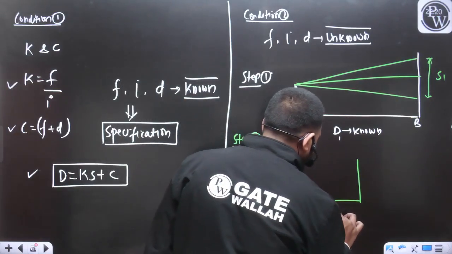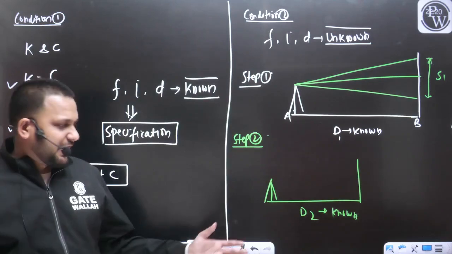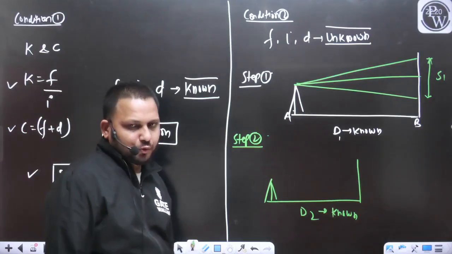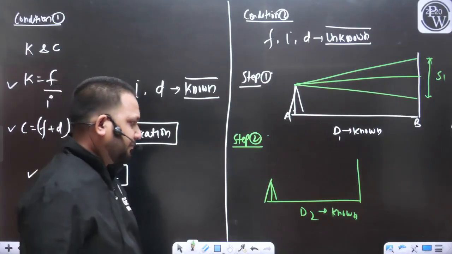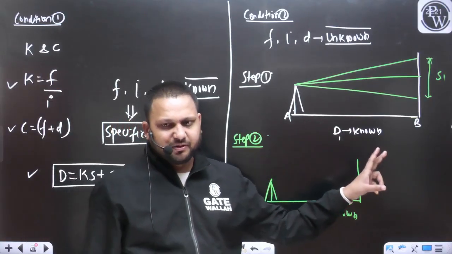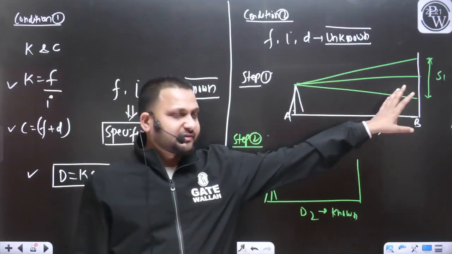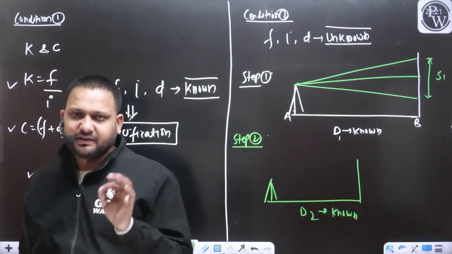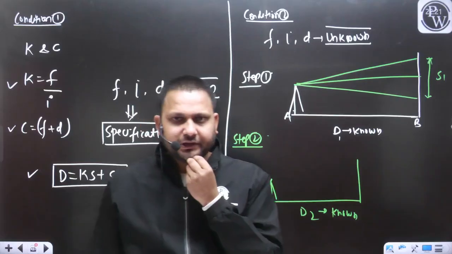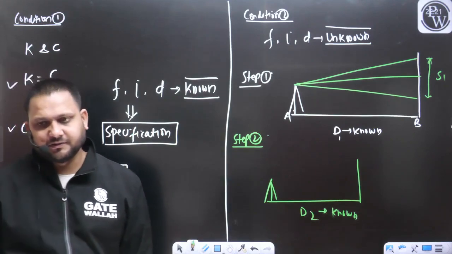I have just changed the distance between the point A and B. Now we have the distance D2. Tell me, dear, when you change the distance between the staff and the instrument, will the staff intercept remain the same or change? As the distance is changing, will this staff intercept S1 remain the same as the previous value, or will it change? What do you think?